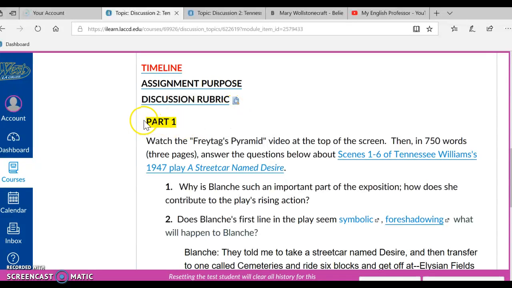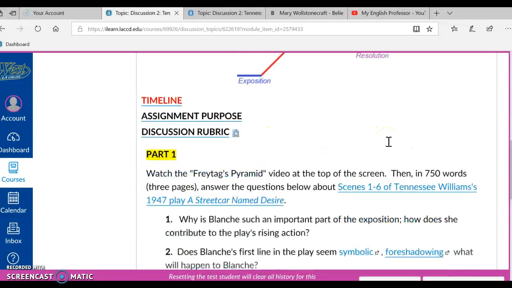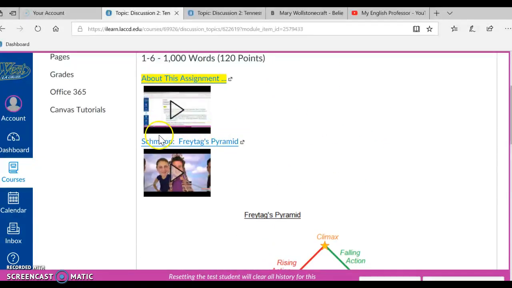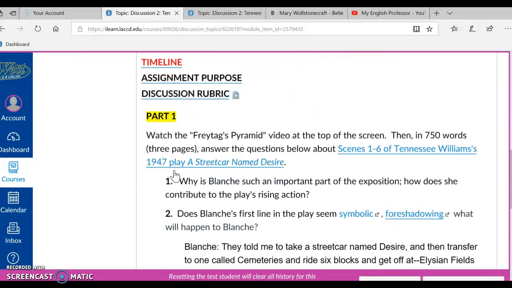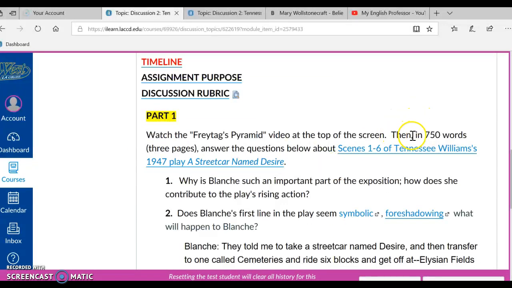Okay, so let's read some of the directions here in part 1 to make sure this assignment is clear to you. Watch the Freitag's Pyramid video at the top of the screen. Let's find that video again. It is right here, Shmoop, Freitag's Pyramid. Then, in 750 words, 3 pages, answer the questions below about scenes 1 through 6 of Tennessee Williams' 1947 play, A Streetcar Named Desire. Okay, now this is a link to the play right here.